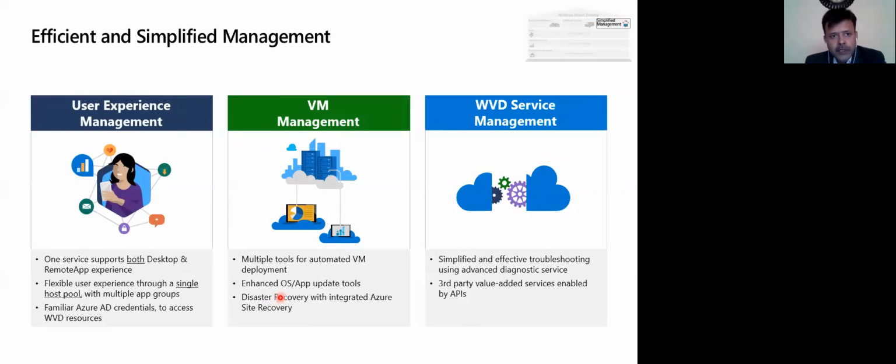So coming to the user experience, right? With efficient and simplified management, you get the best user experience for the desktop as well as remote applications. You can create a single host pool, or you can publish multiple applications. When you are creating a user pool, you get an option of creating a breadth or depth mode.